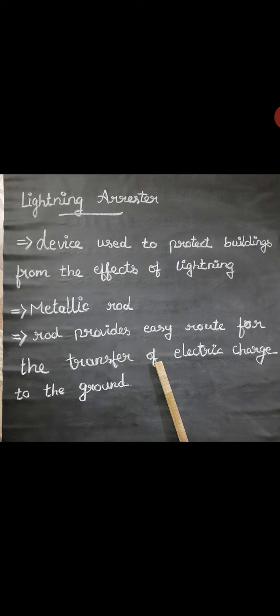Next we can see the lightning arrestor. The lightning arrestor is a device that is used to protect buildings from the effects of lightning. Sometimes lightning or thunder may fall on a building and affect the appliances. During rainy time or thunder time, we do not switch on the TV during the thunder and lightning.